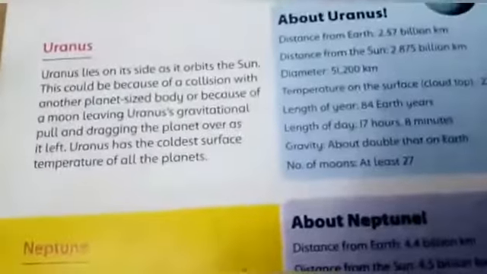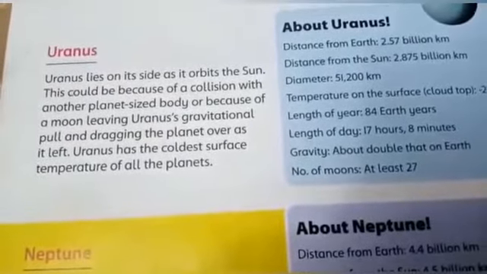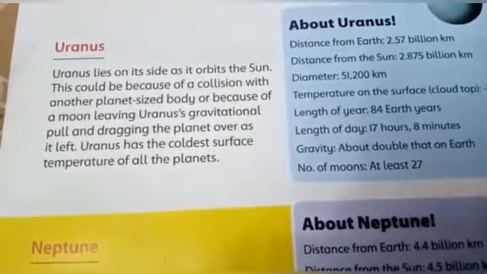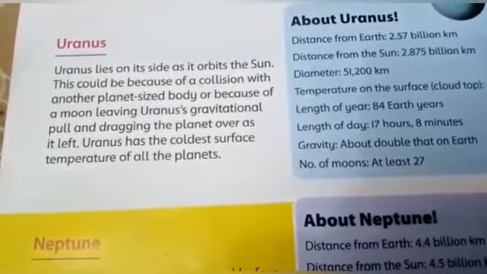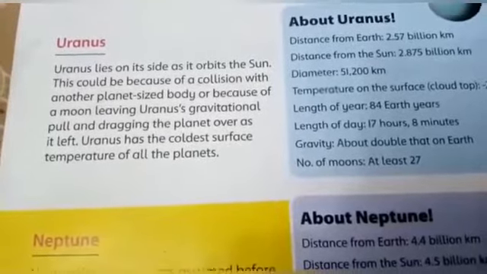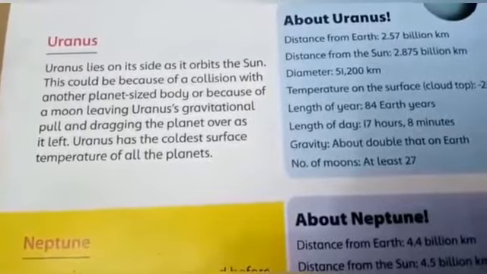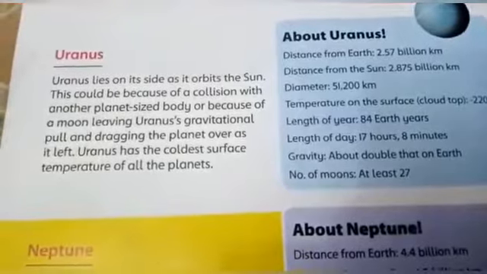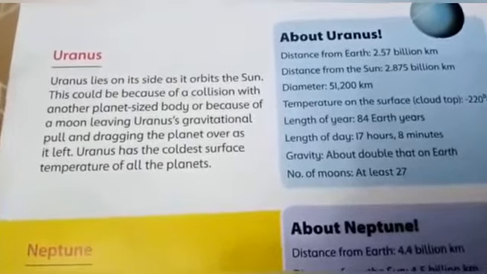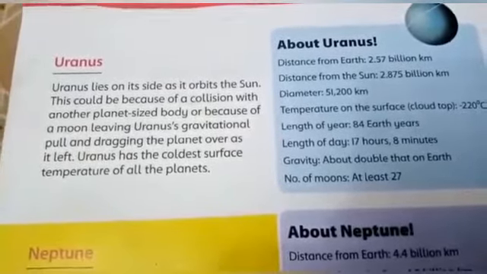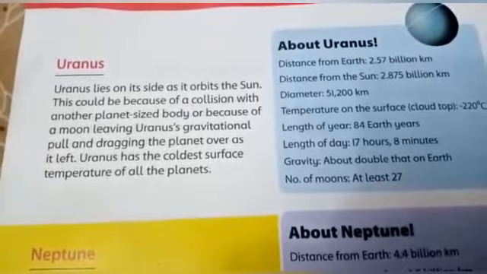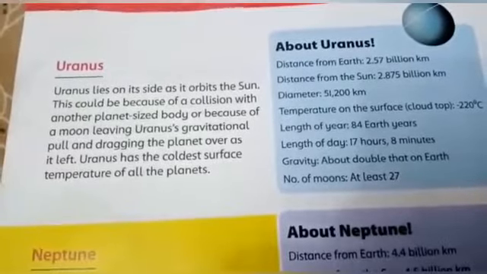Next is Uranus. Uranus lies on its side as it orbits the Sun. This could be because of a collision with another planet-sized body or because of a moon leaving Uranus' gravitational pull and dragging the planet over as it left. Uranus has the coolest surface temperature of all the planets. Okay, students, collision means crash with another planet-sized body. Uranus has the coolest surface temperature of all the planets, while the hottest planet in our solar system is Venus.